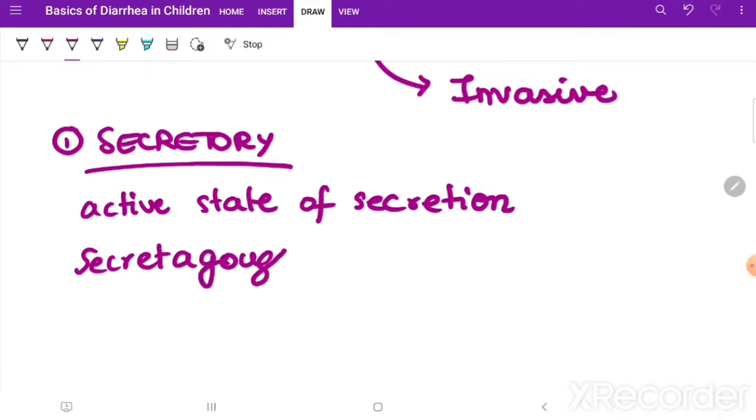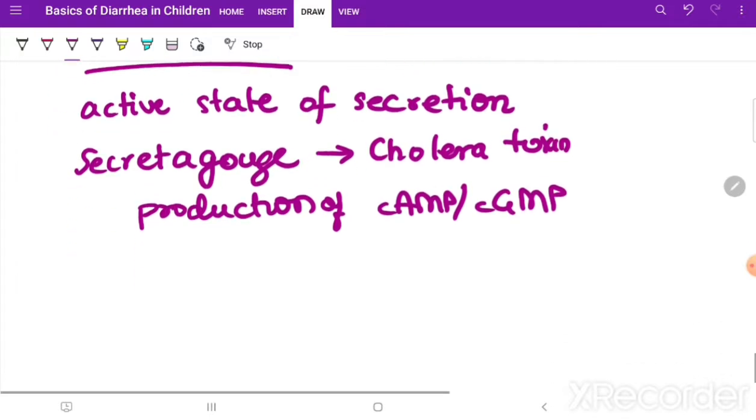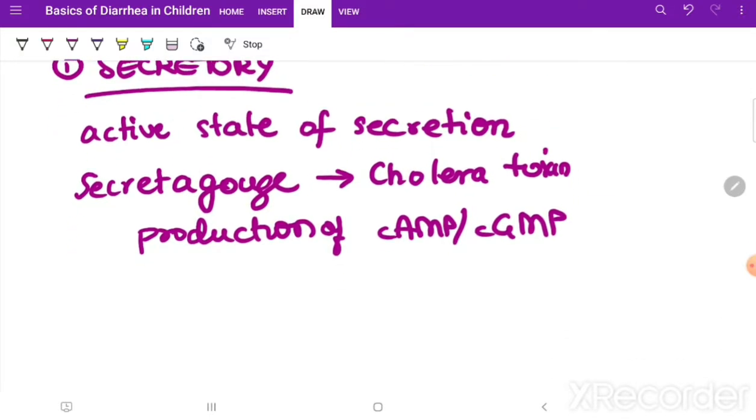Okay, secretagogue. A secretagogue is, for example, cholera toxin, which binds to the intestinal epithelial surface and stimulates production of cAMP. You have learned this in microbiology, cAMP or cGMP. Now some other diseases can also cause secretory diarrhea, like congenital